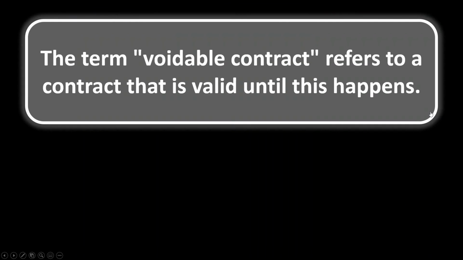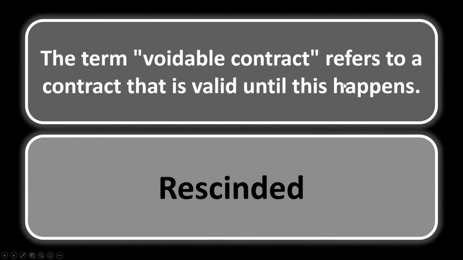Contracts 2. The term voidable contract refers to a contract that is valid until this happens. So if a contract is voidable, there is a certain condition that makes the contract valid, but upon the event of this, it's voidable. So it's valid until the contract is rescinded.